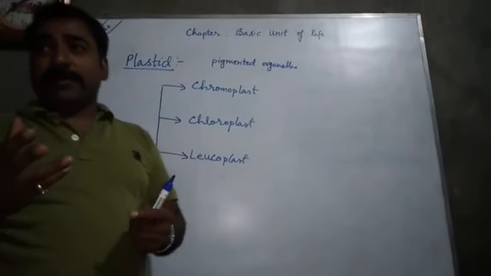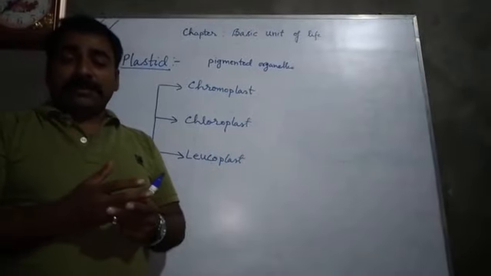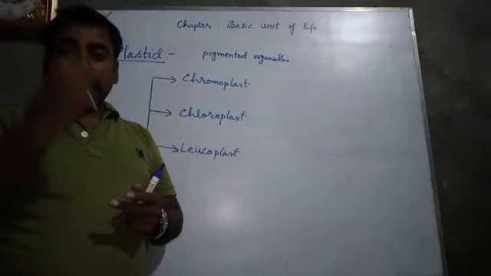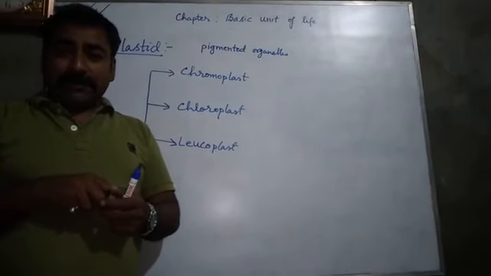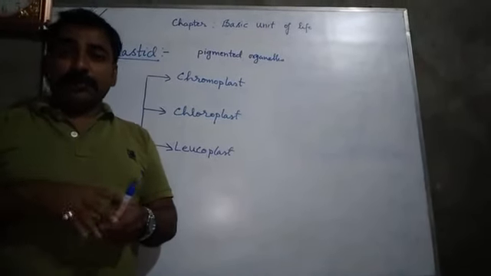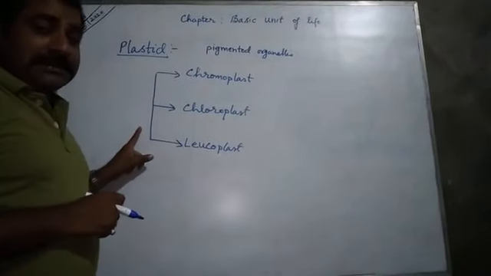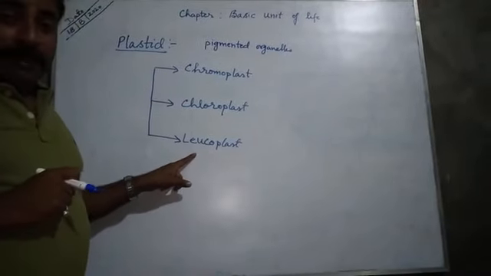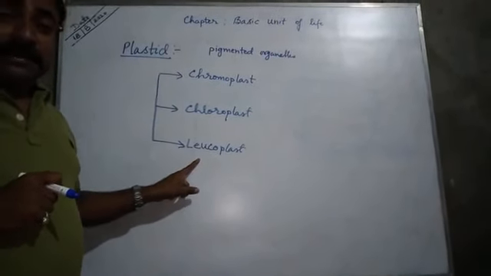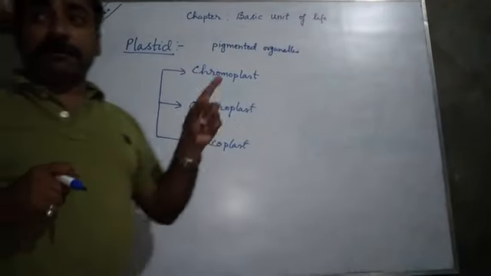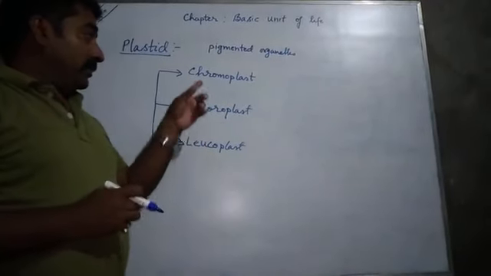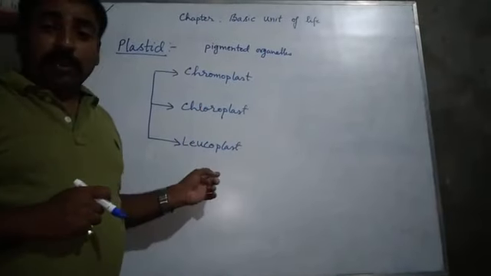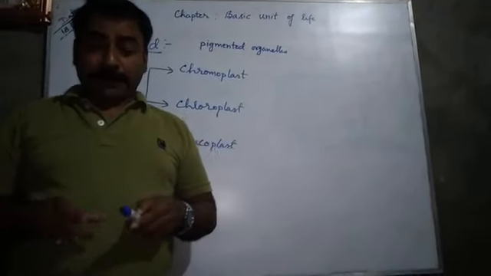You have seen a variety of leaf colors in plants, a variety of flower colors, different colors of fruits. So where are these colors coming from? These colors are due to the presence of different types of plastids in the plants. So chromoplast, chloroplast and leucoplast are the three important categories of plastids reported in plants. I will discuss the details of chromoplast, chloroplast and leucoplast in my next lecture. Okay, thank you.